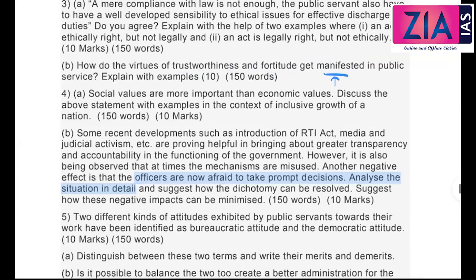And certain decisions, if they are in the public interest, need courage to take. For example, demonetization. If you need to implement that, that level of courage and commitment is actually required. Explain this. What is this virtue we have discussed? Explain what it is, how it is manifested, and how it is beneficial.